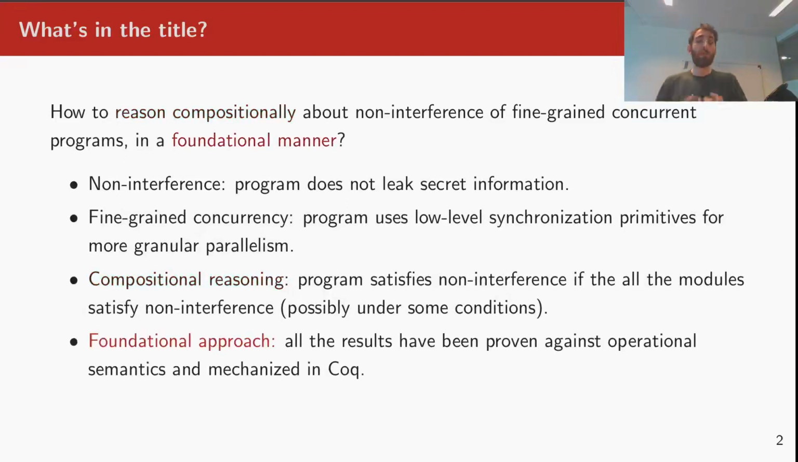Finally, we want to take a foundational approach to non-interference proofs, with all the notions formulated against some agreed upon operational semantics of a programming language formalized in the proof assistant.